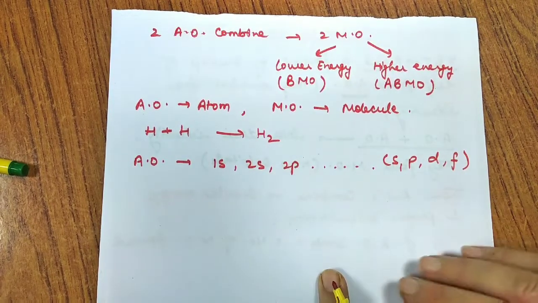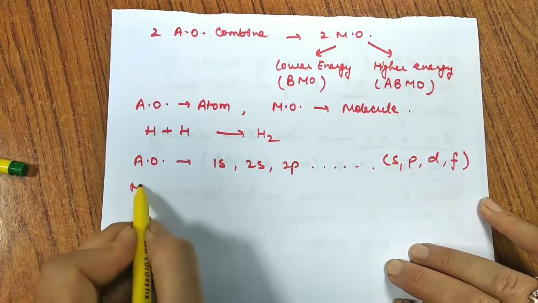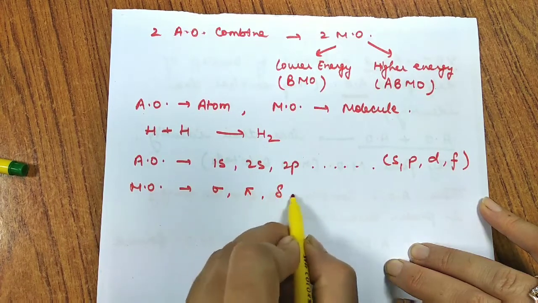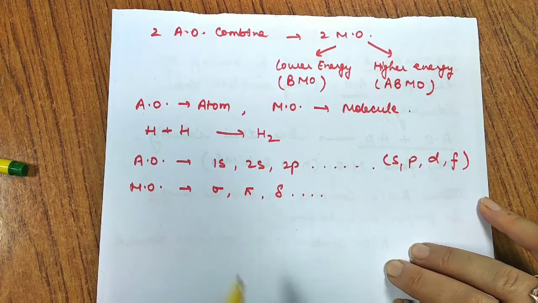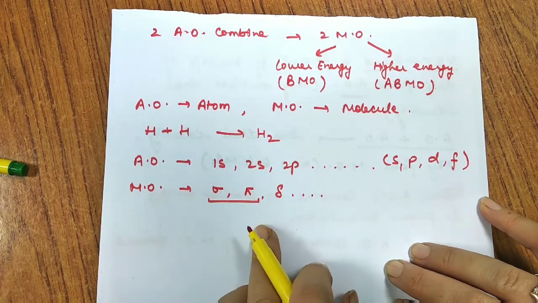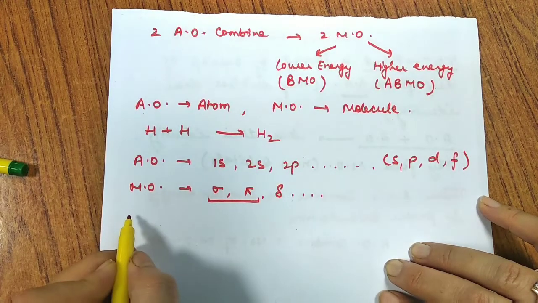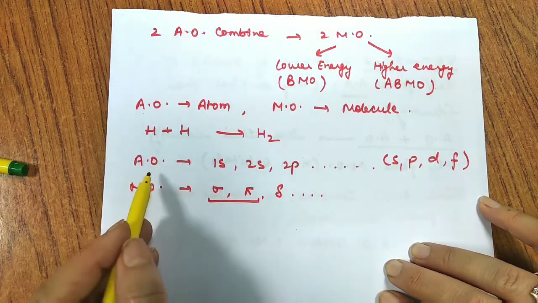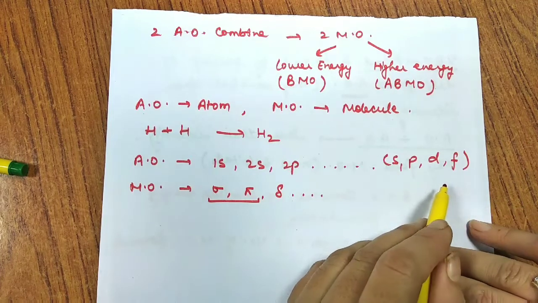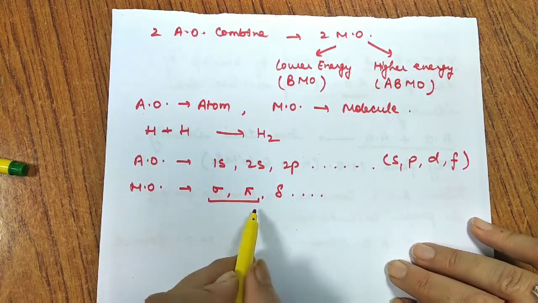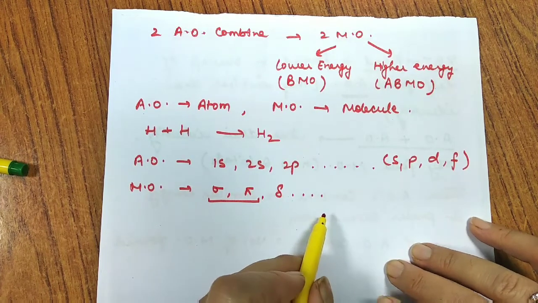But when we talk about molecular orbitals, we always write in terms of sigma, pi, delta, etc. We'll talk about sigma and pi in this chapter because we'll have only these two, no delta.